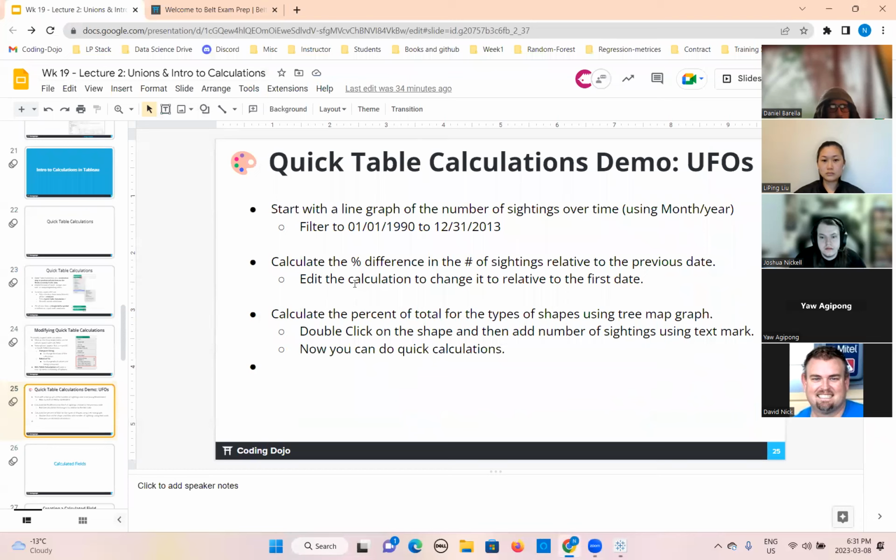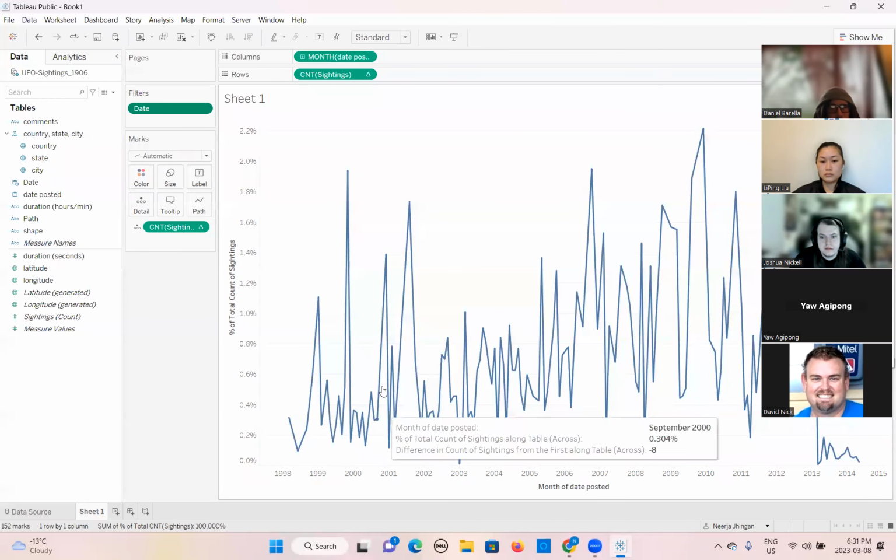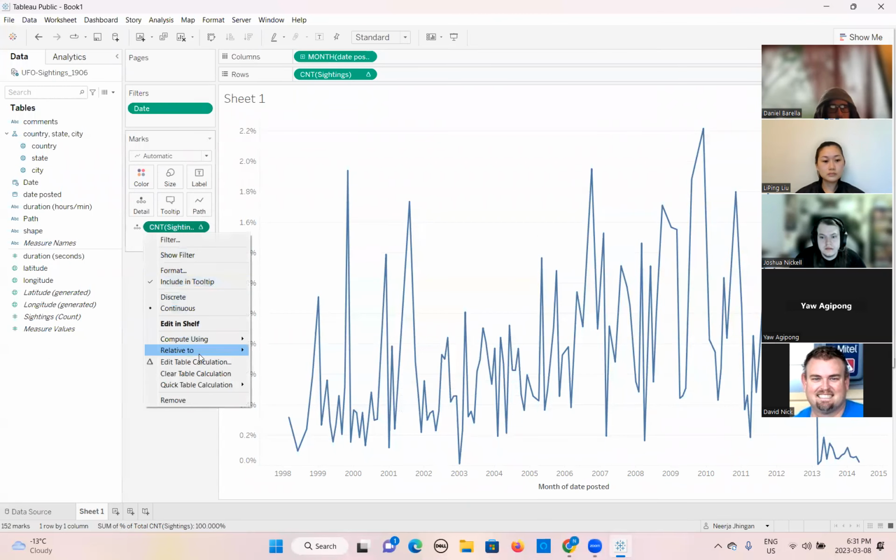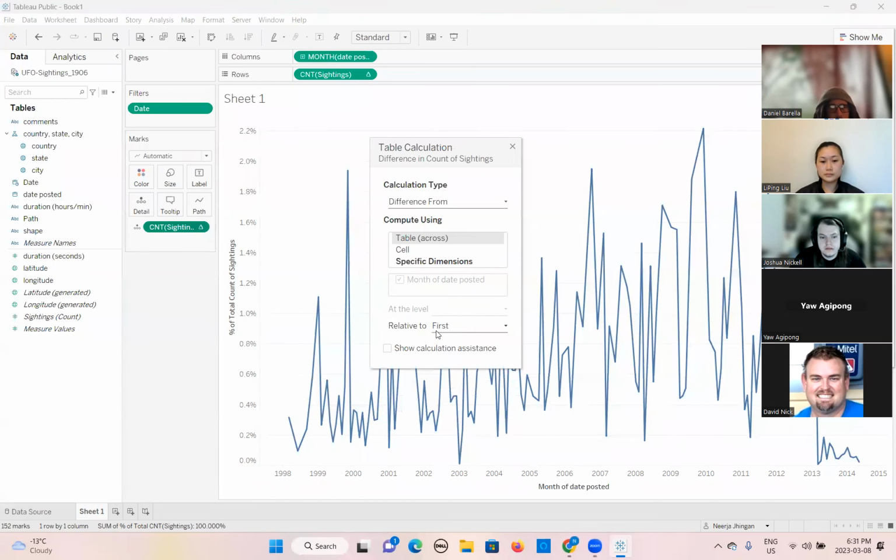And then we will edit the calculation, change it to relative to the first date. This is the first date. We have already changed it here. If we do the added calculation here, this is relative to the first, because it started from here only, 1998.